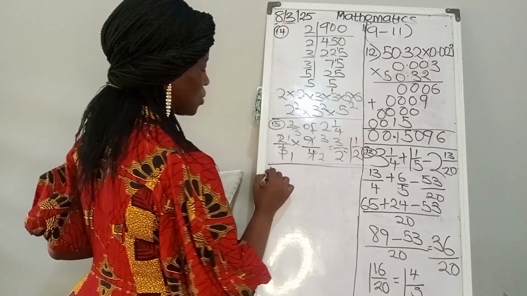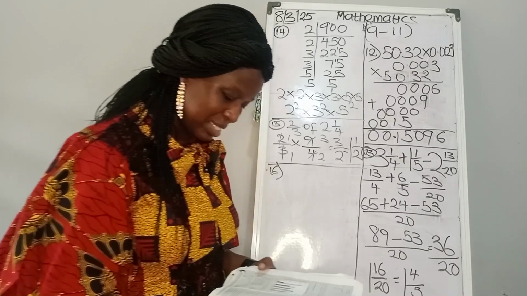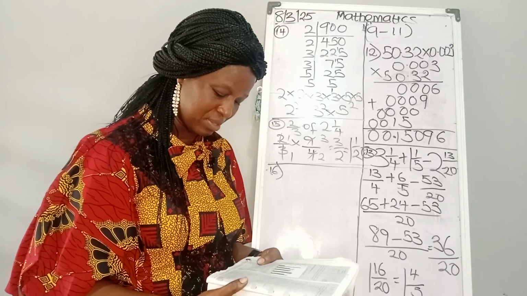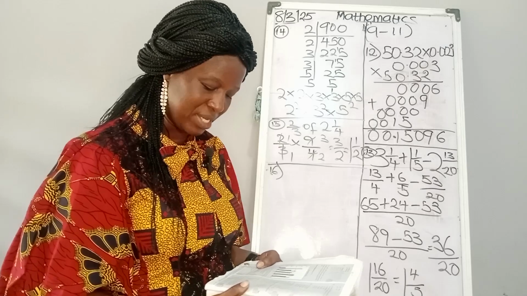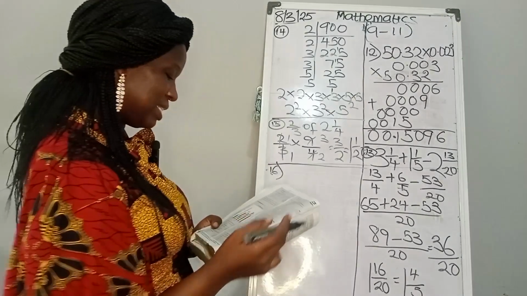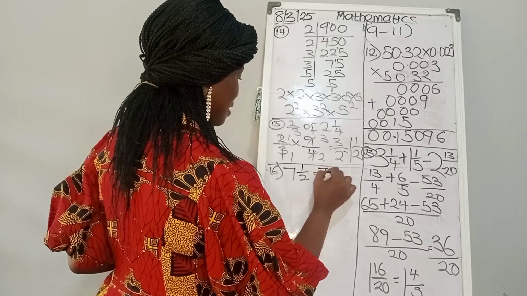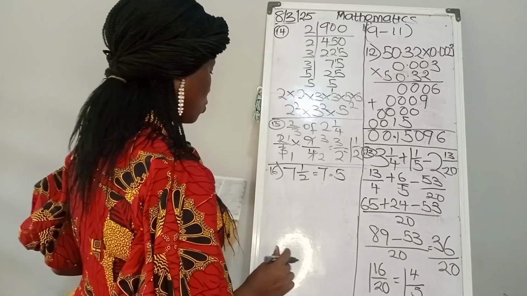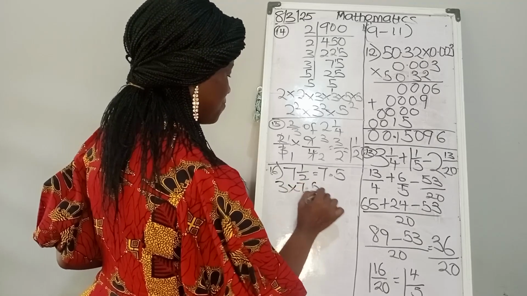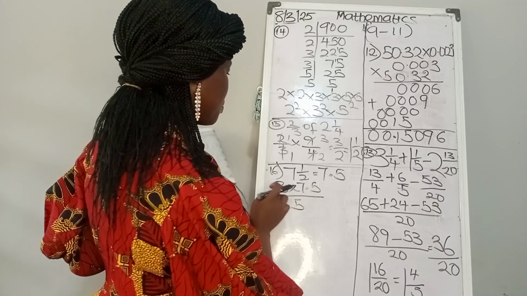So now this leads us to number 16. It says 3 men painting a house take 7.5 days. How long would 5 men take to do the job working at the same rate? Let's change our 7.5. So we are told that 3 men, that would be 3 times 7.5 over 5. So let's multiply this together.